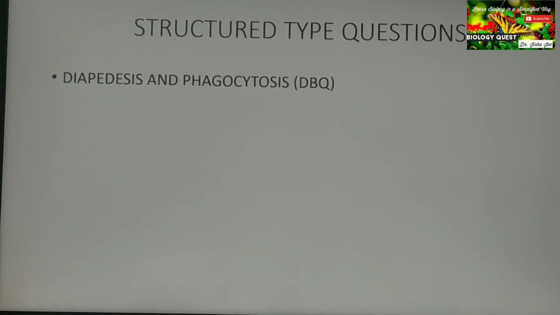Now moving on to the structure type questions. Diapedesis and phagocytosis, again that is asked as a diagram based question. There is a figure in the text showing diapedesis and phagocytosis that can be asked as a diagram based question. Identification of blood cells. So you should also draw and study the blood cells. So in case it is asked for identification also, you will be able to answer.